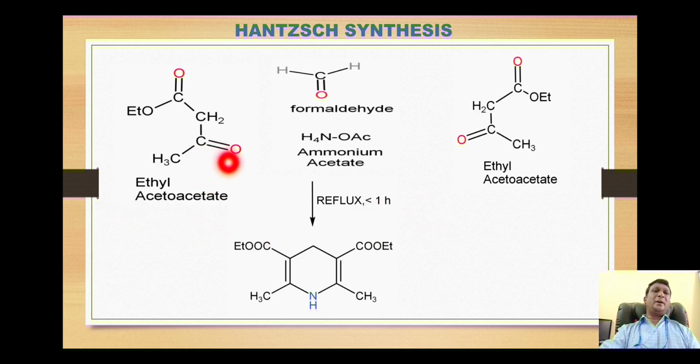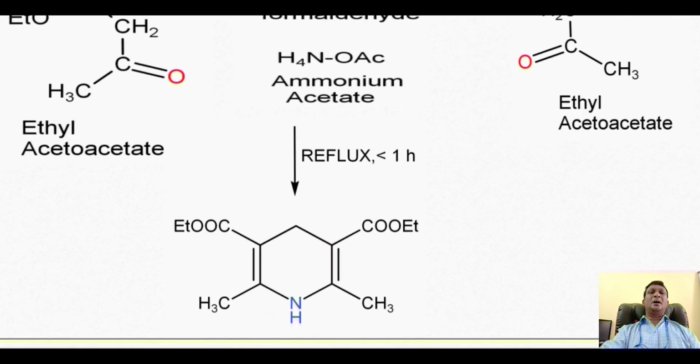The hydroxy group of this molecule and the hydroxy group of this molecule react with the amino group, from where there is removal of two water molecules, and thus we will get the bonding over the nitrogen and the carbons of the two ethyl acetoacetate molecules.